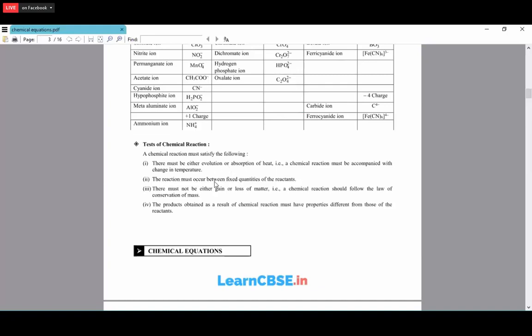Then the reaction must occur between fixed quantities of the reactants. Whatever quantities we have taken, the reaction should take place between those fixed quantities. There must be no gain or loss of matter, so a chemical reaction follows the law of conservation of mass. Whatever mass of reactants you take, the same mass is converted into products. The products must have properties different from those of the reactants. That is how a new substance is created.